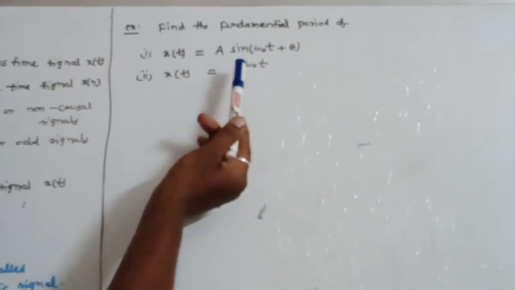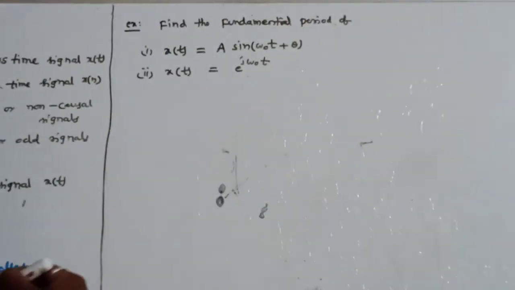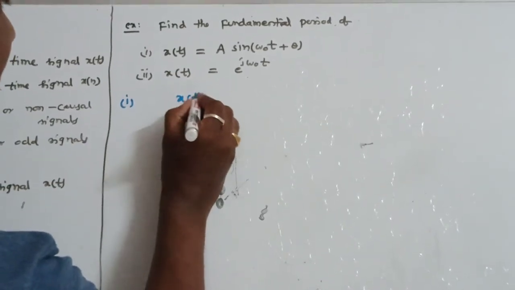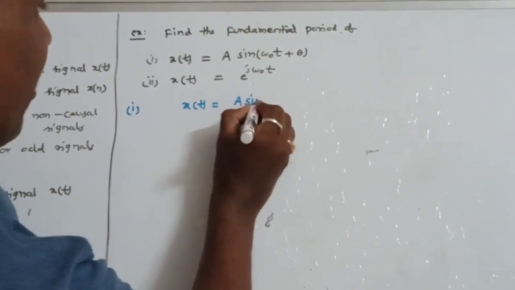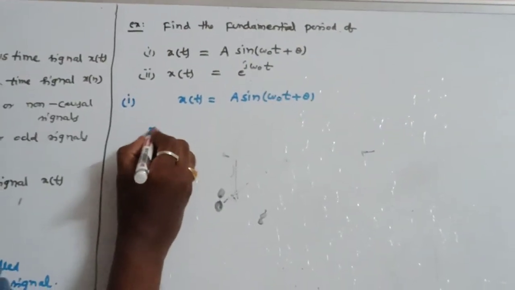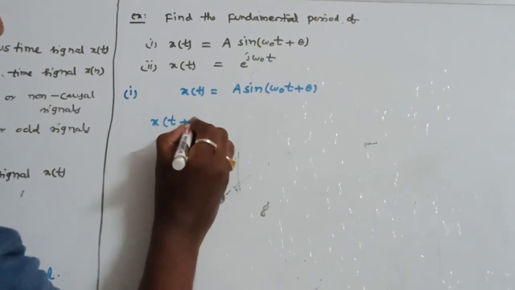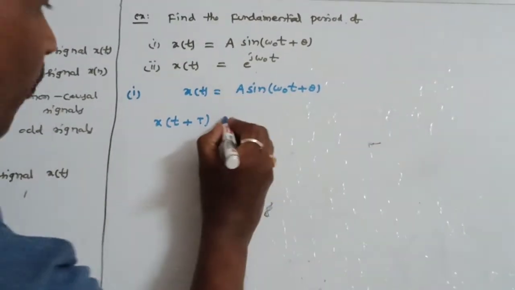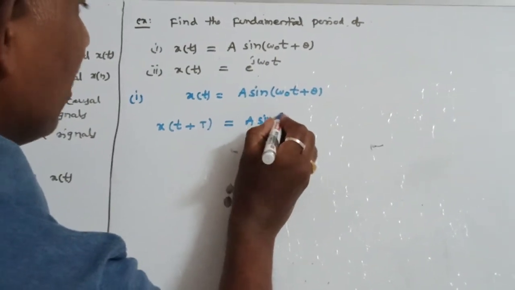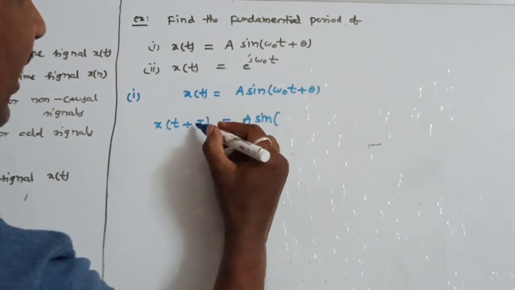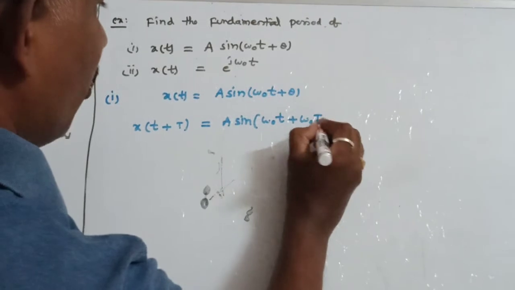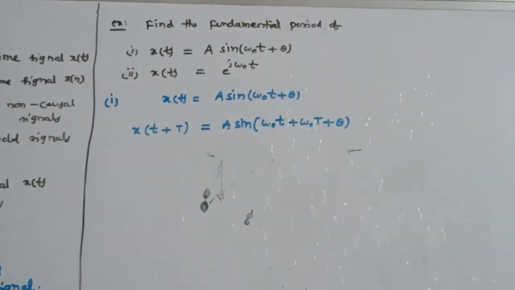One is sine and one is e power j; here it is a complex exponential signal. So let us find out one by one. What is the given signal? x of t is equal to a sine omega 0 t plus theta. It is a sine signal. So what is our definition? What we have to prove is x of t plus capital T is equal to x of t. So x of t plus capital T is equal to a sine, substituting t plus capital T in place of t. If you multiply, it will become omega 0 t plus omega 0 T plus theta.